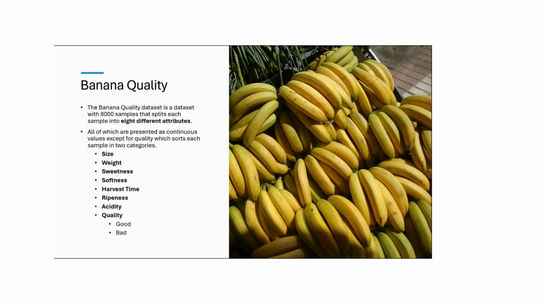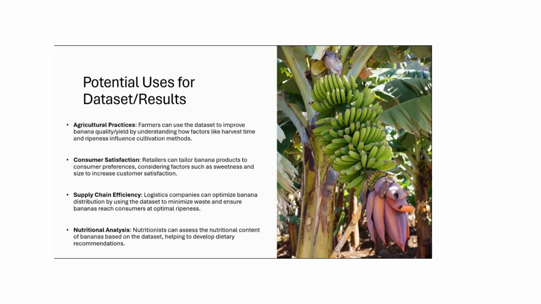So these first 7 categories are all numerical and have their own respective units. And the last category is quality. So the quality category is a binary factor, as it can only state whether a banana is of good quality or bad quality. And on the next slide, there are various uses for the results of this study. So these 4 are just some of the uses that are already starting to be used in the industry.